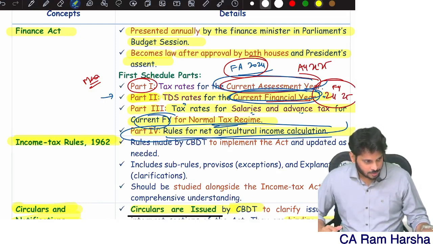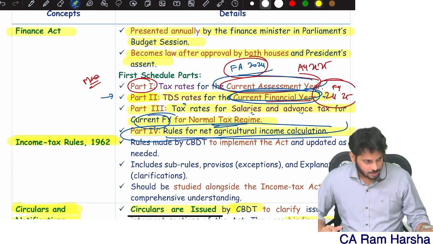Up to 2.5 lakh, what is the tax rate? 0. Sir, my income is more than 2.5 lakh but less than or equal to 5 lakh. Then my tax rate is 5%. You see here, I mentioned the word slab. For individuals, the tax rate is computed based on the slab system. What is the slab system? You first need to understand the flat system. There is something called flat tax rate system and slab tax rate system. First let me finish this, then we will discuss that.